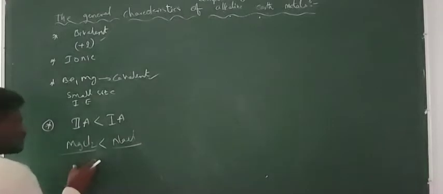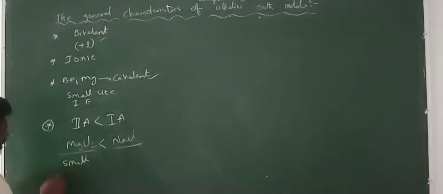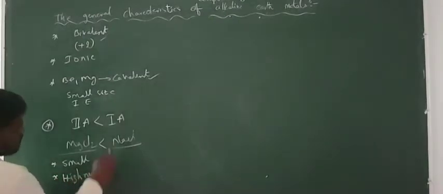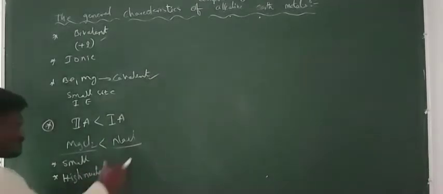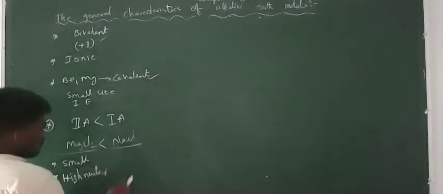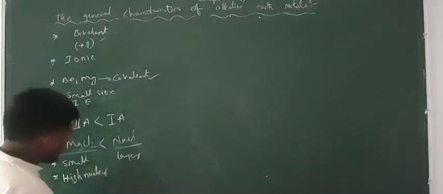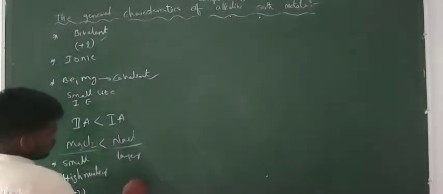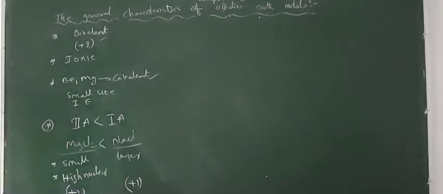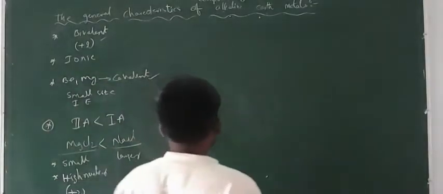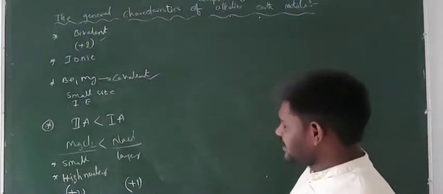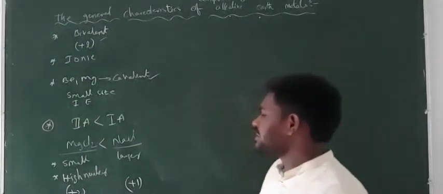So why are the compounds related to the second group elements less ionic? Here the same reason applies: these are small in size and they contain high nuclear charge. In the first A group, the elements are larger in size and the nuclear charge is also less. Here they can form plus 2 cations, whereas these can form plus 1 cation. When positive charge on the cation decreases, the ionic nature increases. If positive charge increases, ionic nature decreases.